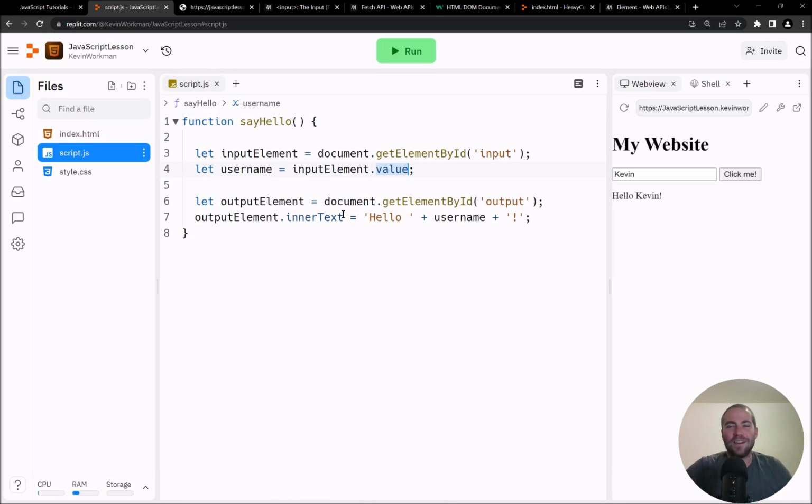But all of that was JavaScript, and from here you can now make interactive web pages by getting input from the user and providing output to the user using JavaScript.